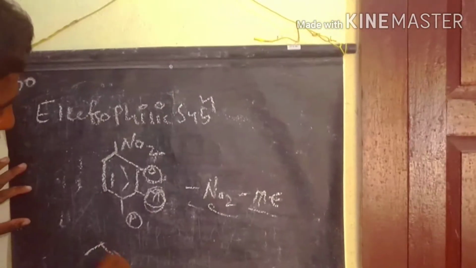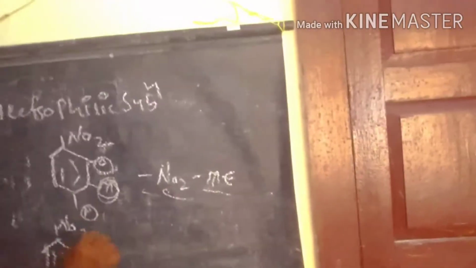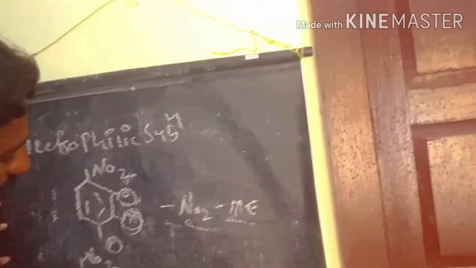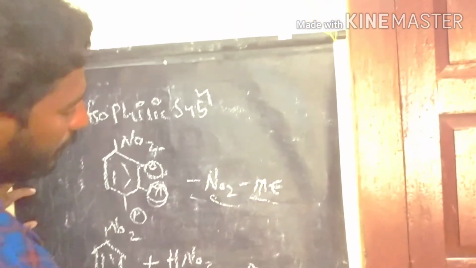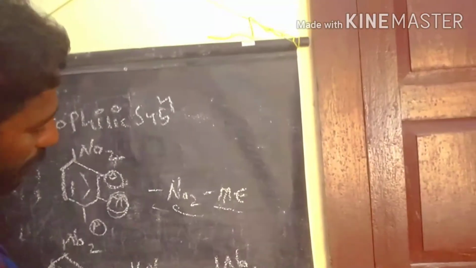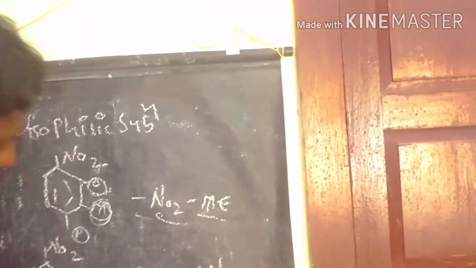In electrophilic substitution reactions of nitrobenzene, the first one is nitration in the presence of H2SO4. The newly entering nitro group goes to the meta position. Next, Friedel-Crafts halogenation.